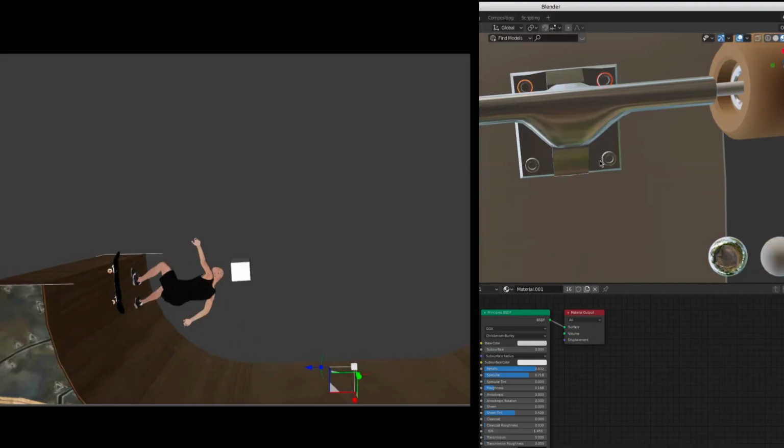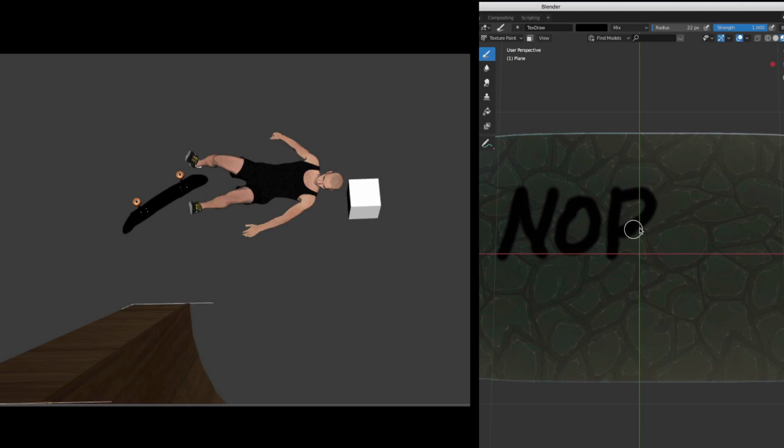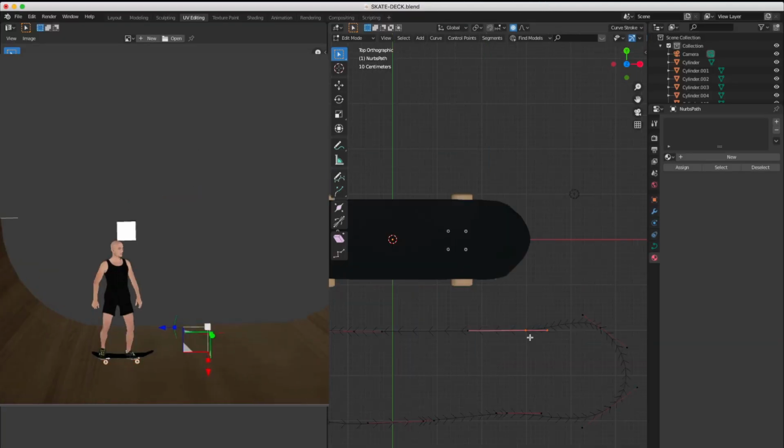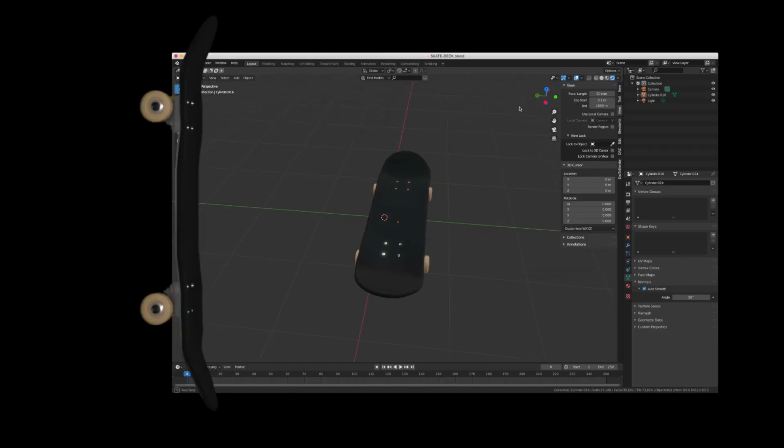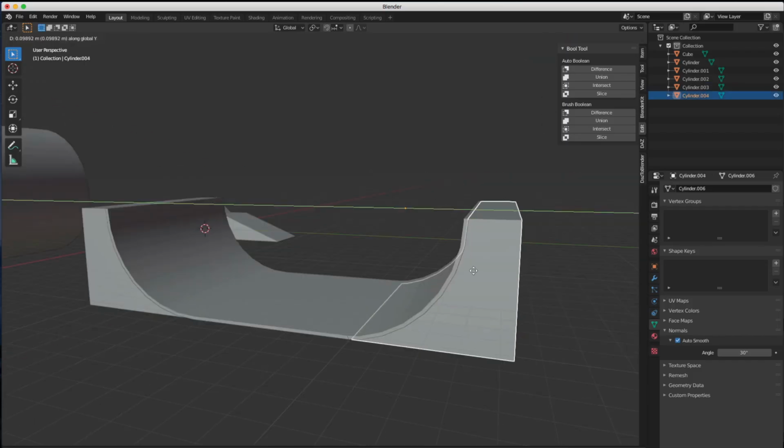Body mechanics of skateboarding is really difficult. Unless you yourself are a skater, it's really hard to understand, comprehend, never mind animate. So I'm stepping up to the plate, seeing if I can't do this right for you guys. Okay, board's done. Even redid the deck so it's nicer. Boom. Next, I need stuff for my skater to do.